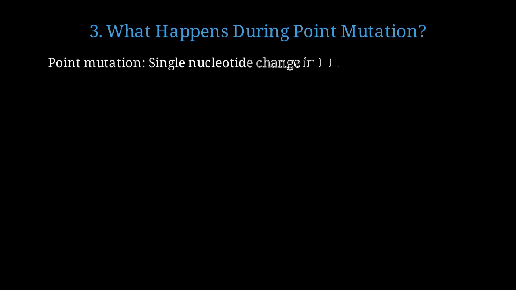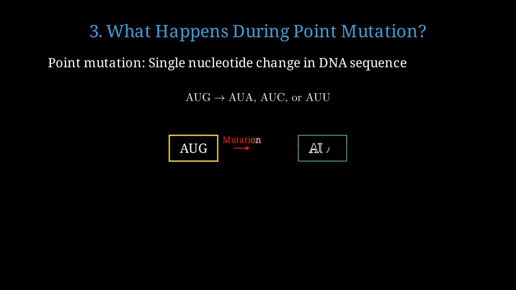A point mutation is a change in just one nucleotide in the DNA sequence. The start codon AUG could mutate to AUA, AUC, or AUU by changing just the last nucleotide. Here we see a point mutation changing the G in AUG to an A, creating AUA instead. This single nucleotide change has major consequences.